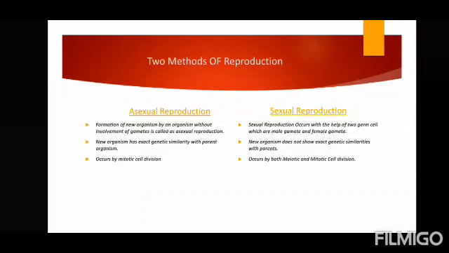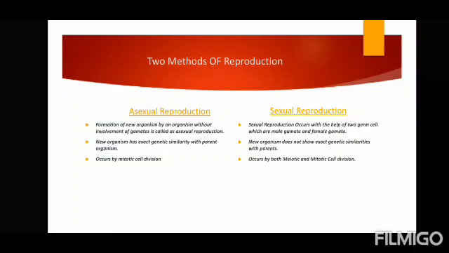Now there are two basic types of reproduction, two methods by which an organism can reproduce. Asexual reproduction. When we say asexual reproduction, it means the new organisms are formed without the involvement of any gametes. Now what do we understand by gametes? Gametes are sex cells, male gamete or female gamete. There are no such cells involved in case of asexual reproduction.